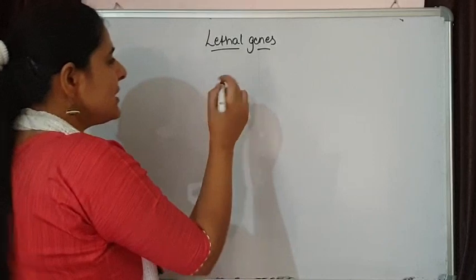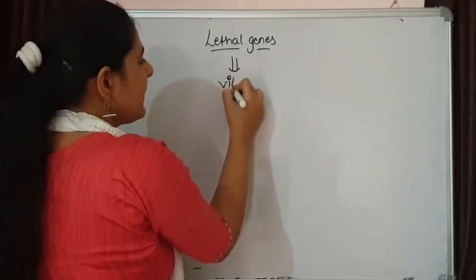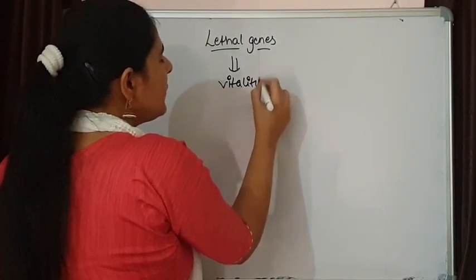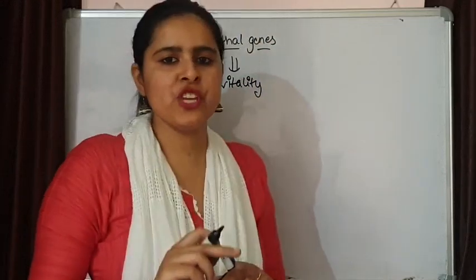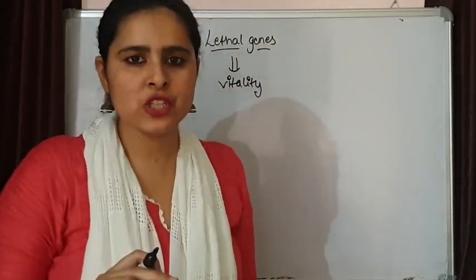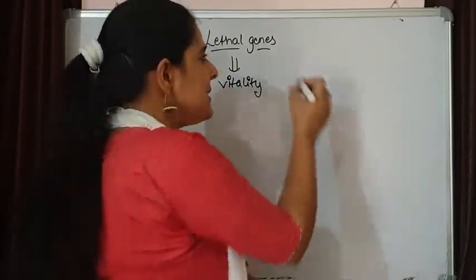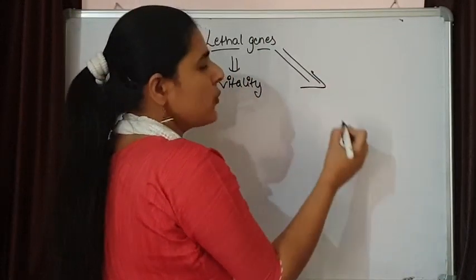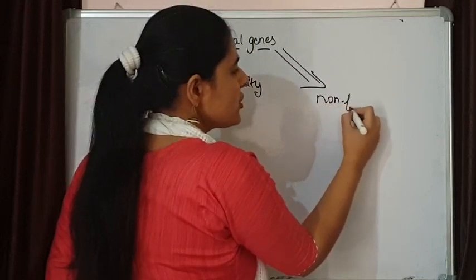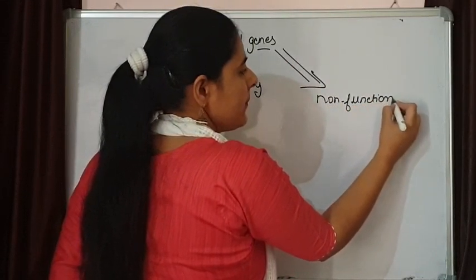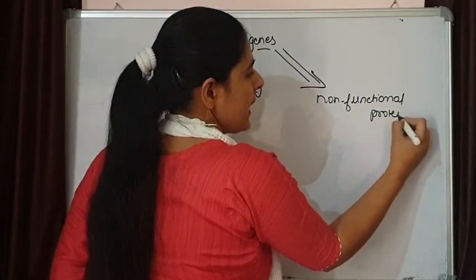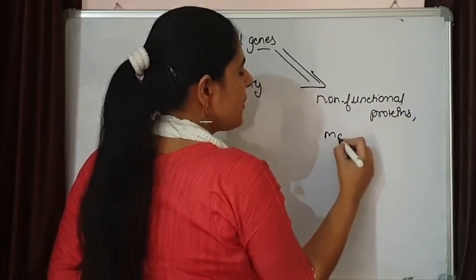So lethal genes are important for our vitality, and whenever, because of any type of change or mutation, a defect comes in the lethal genes, these defective lethal genes are going to form non-functional proteins. They are not going to function, or they malfunction.